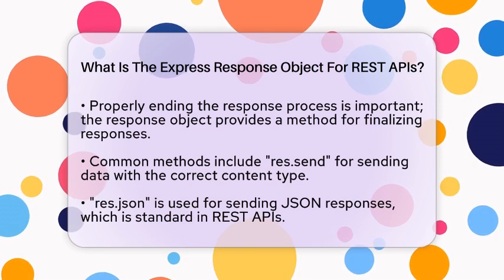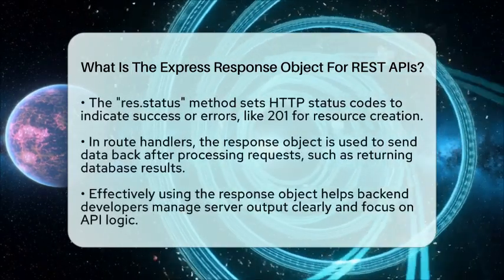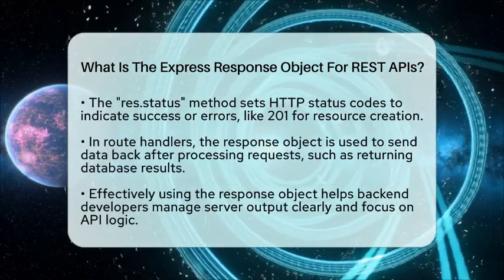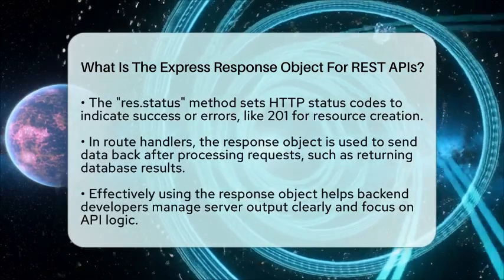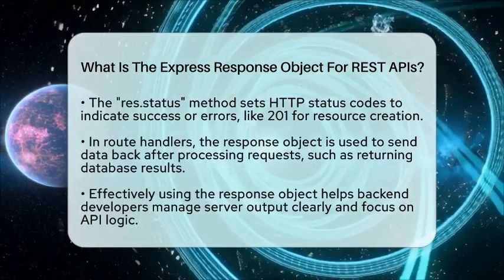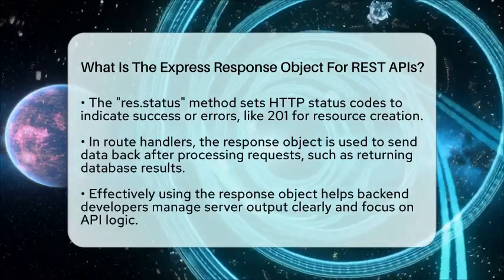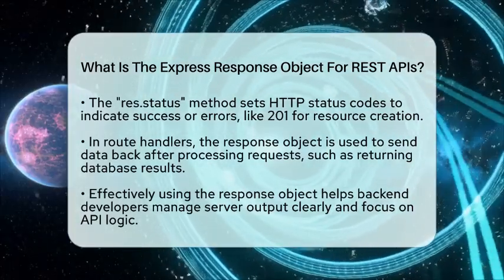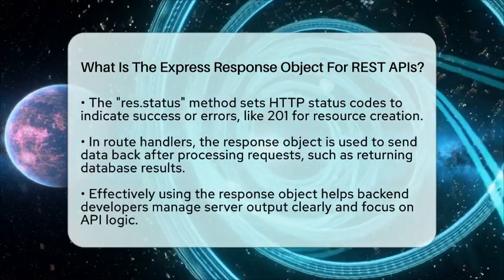In a typical route handler, the response object is used to send data back after processing a request. For example, when a client makes a GET request, you might retrieve data from a database and return it as JSON using res.json. Using the response object effectively allows backend developers to manage server output clearly. It simplifies the process of handling HTTP responses, so you can focus on the logic of your API without getting bogged down in the details of raw HTTP.